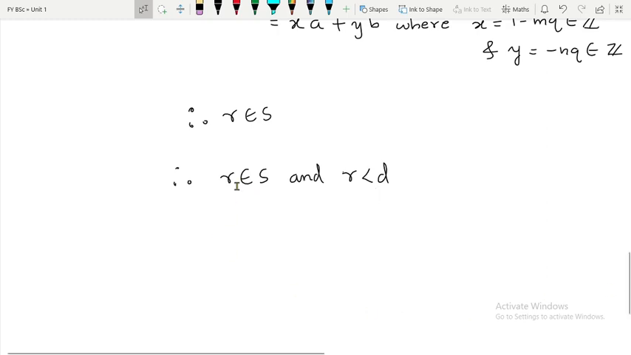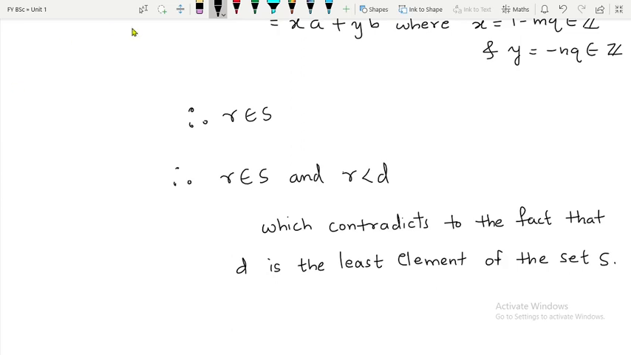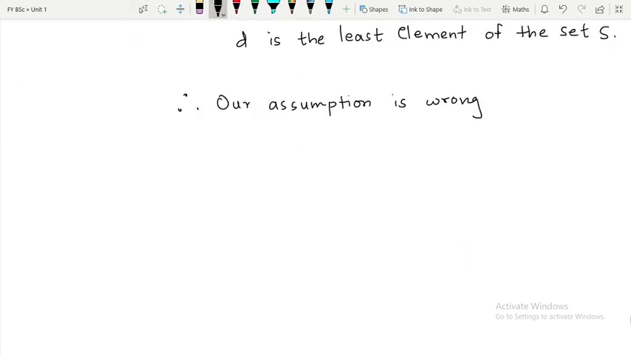But what has happened here? We have got an element R which is less than D and is a member of S, which is a contradiction to the fact that D is the least element of the set S. So, therefore, our assumption is wrong. Therefore, what should be right? R should be equal to 0.